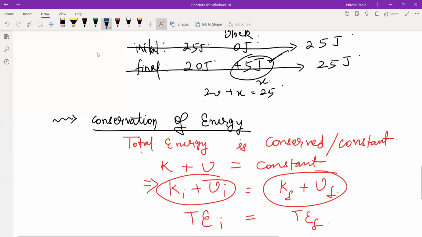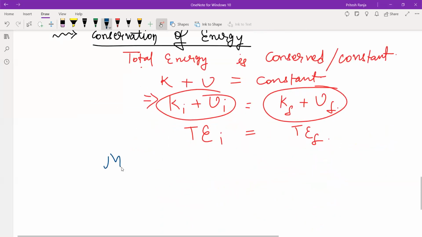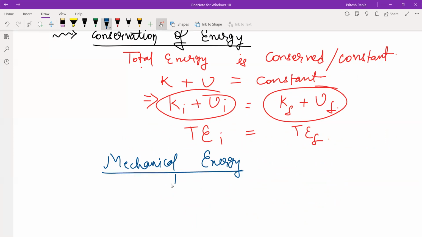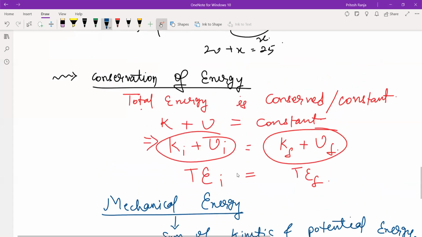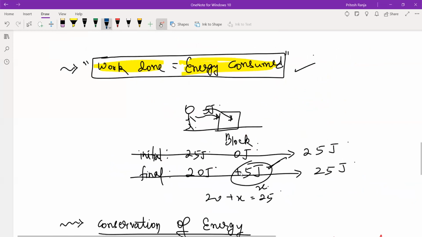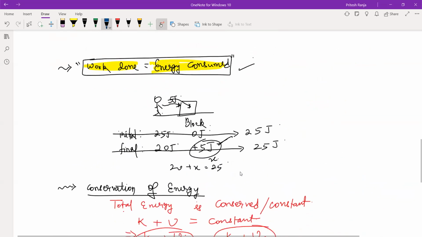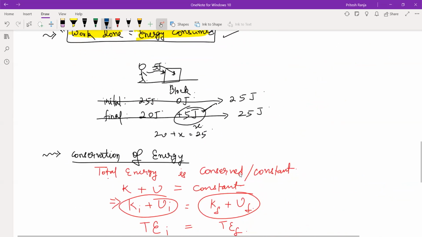So here we will also remember a term, that is mechanical energy. What is mechanical energy? This is the sum of kinetic and potential energies. So all can note down these small stuffs, and then we'll see the proof of U is equal to mgh.